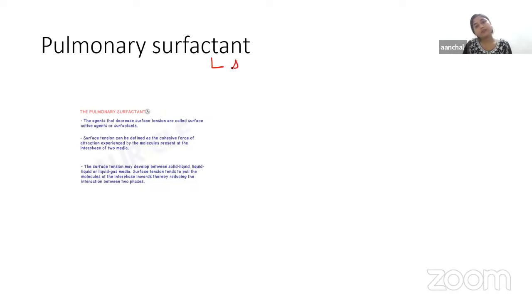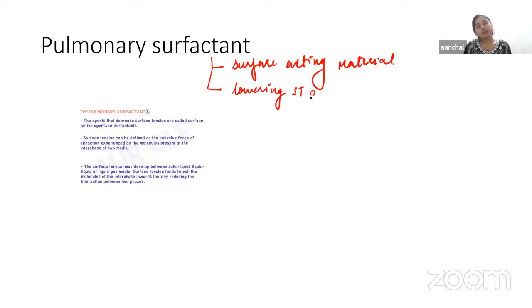Okay, this is a surface acting material, or we can call it an agent that is responsible for lowering the surface tension. This is very important for lowering the surface tension of fluid.